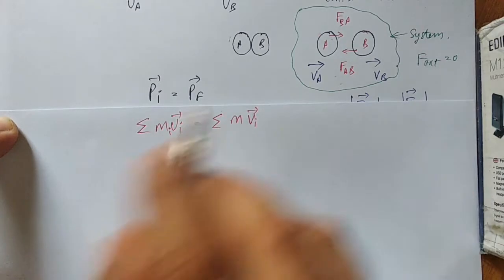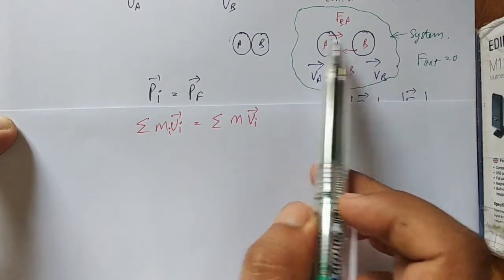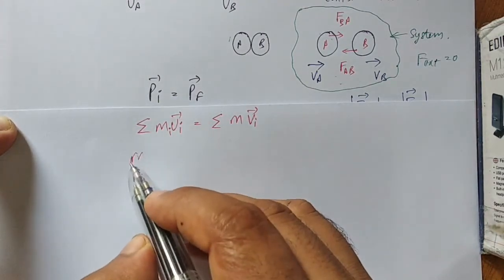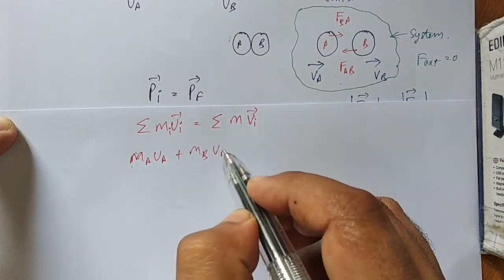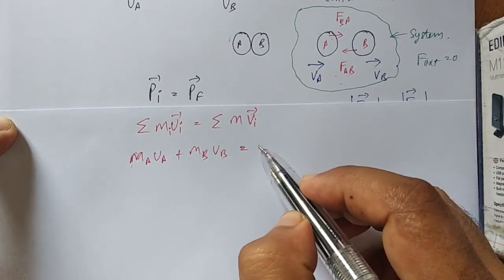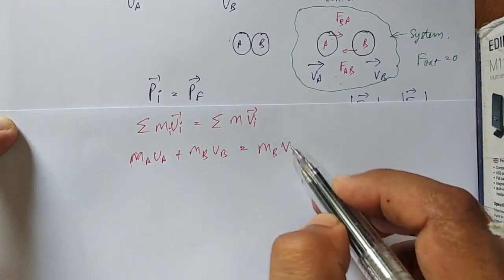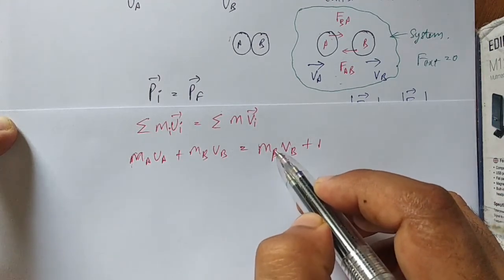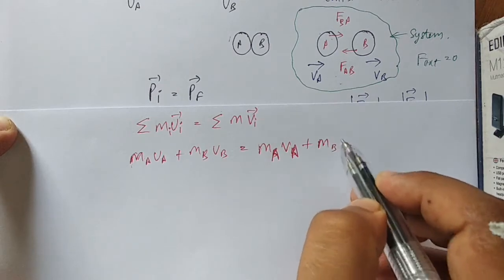There are two objects, A and B, in the system, so the sum of the initial momentum can be written as MAUA plus MBUB, which will be equal to the sum of the final momentum, MAVA plus MBVB.